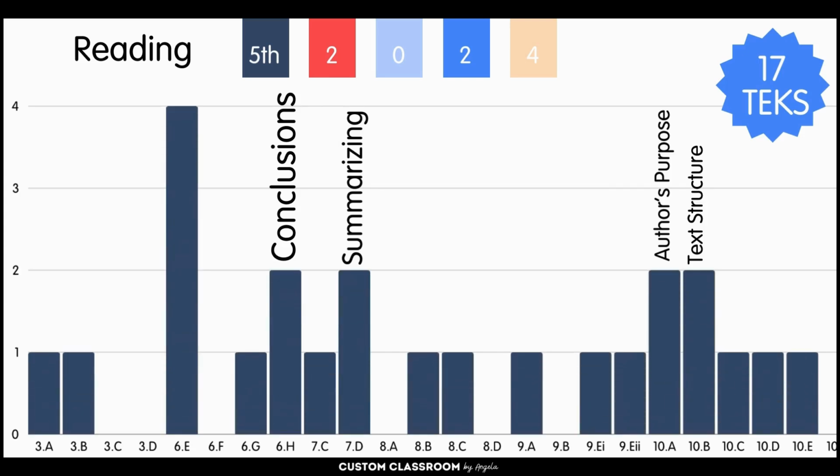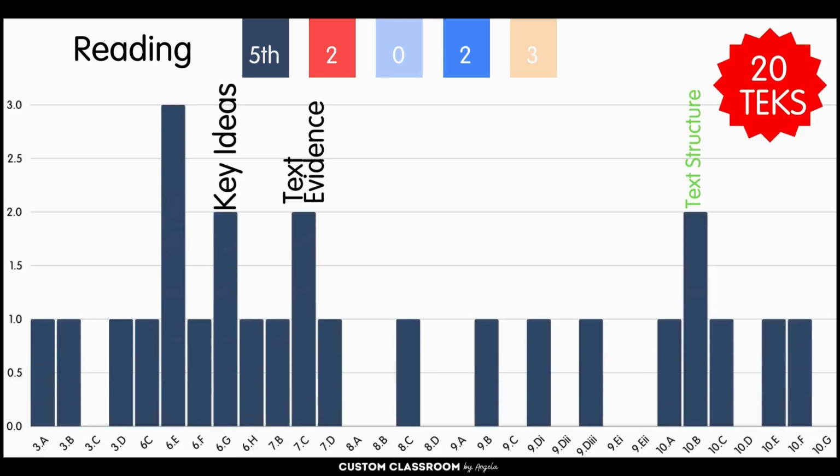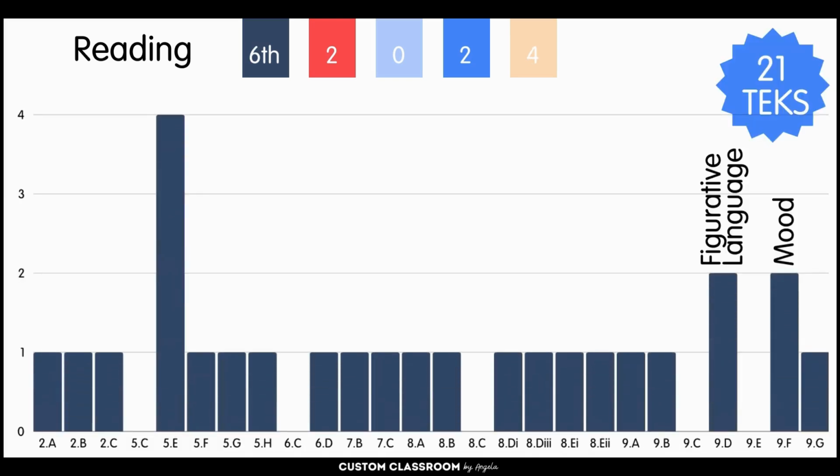In fifth grade, what stood out was drawing conclusions, summarizing, author's purpose, and text structure, and it tested 17 TEKS. When we compare that to 2023, the only overlap is text structure, and there we saw key ideas and text evidence pop up more often. It also tested more TEKS. It tested 20.